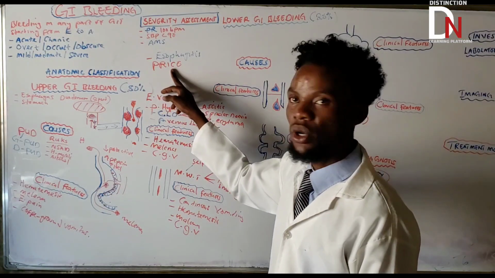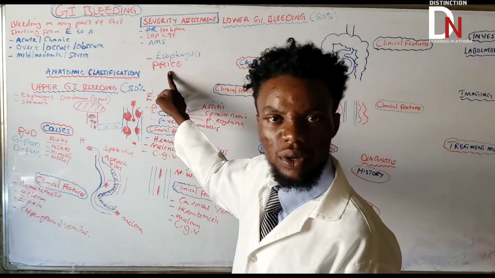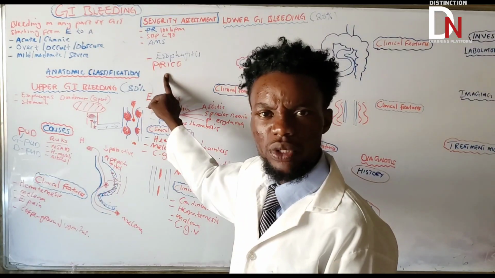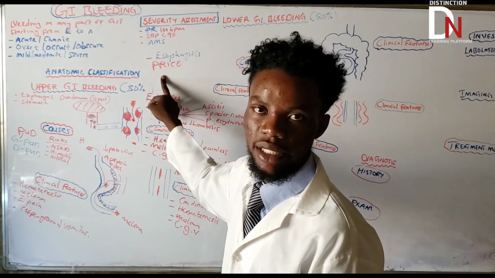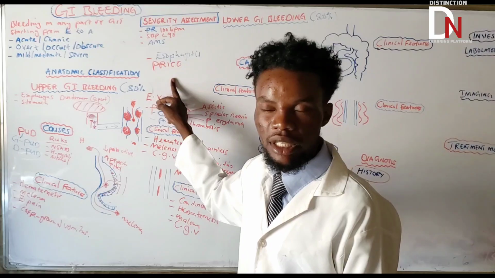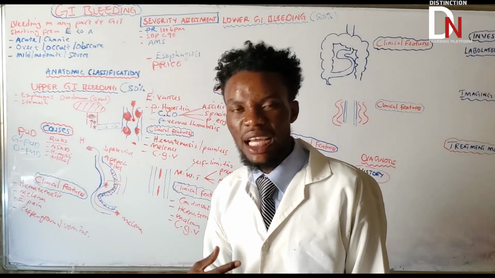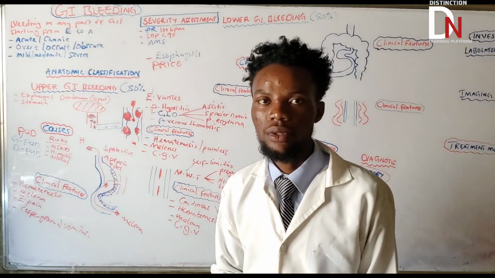If you go to C, caustic. Caustic is basically if someone took an alkaline or an acid directly into the esophageal mucosa, causing inflammation. That is caustic esophagitis. Then E is eosinophilic. Basically, because of an allergic reaction happening in the body, causing an inflammatory response to the